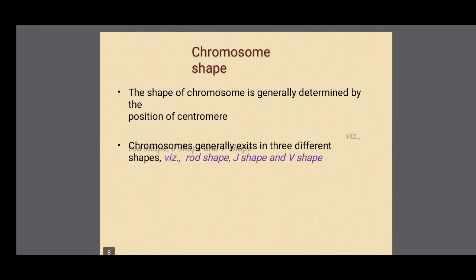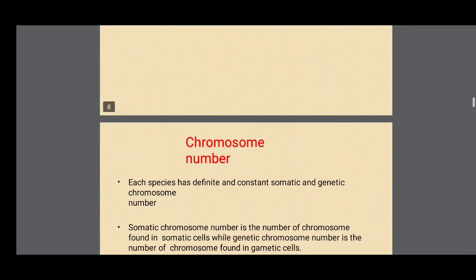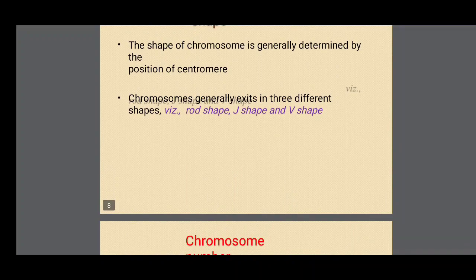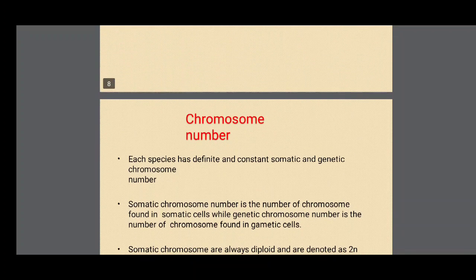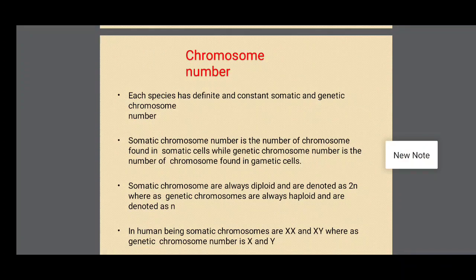Chromosome shape. The shape of a chromosome is generally determined by the position of the centromere. Chromosomes generally exist in three different shapes: rod shape, J shape, and V shape. Other shapes like L shape and I shape are also present. Chromosome number. Each species has a defined and constant somatic and genetic chromosome number.